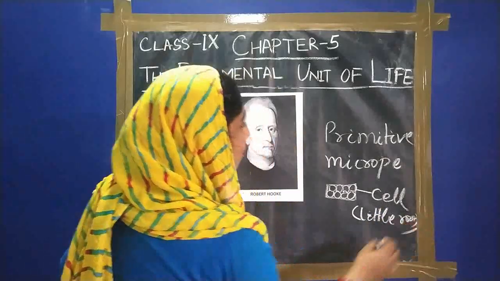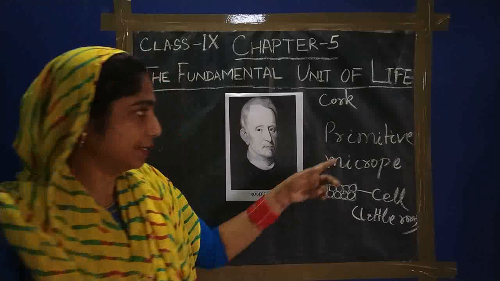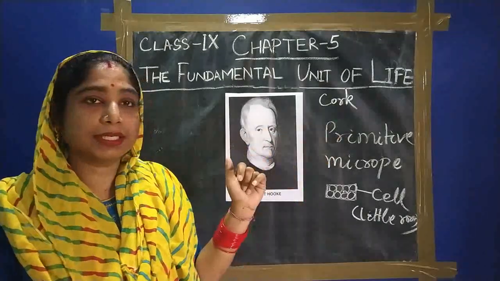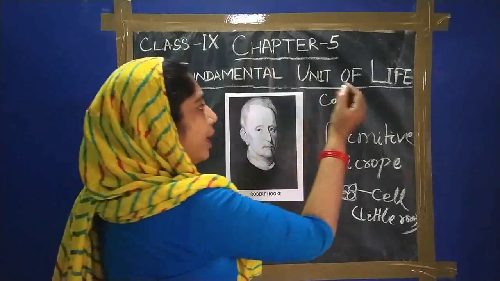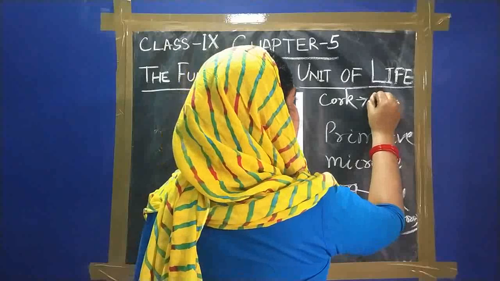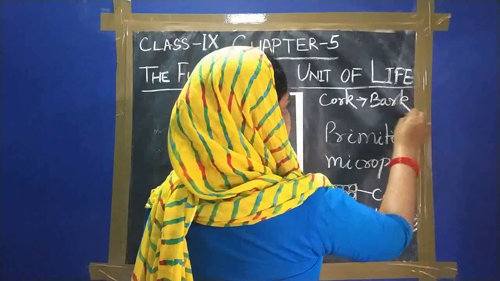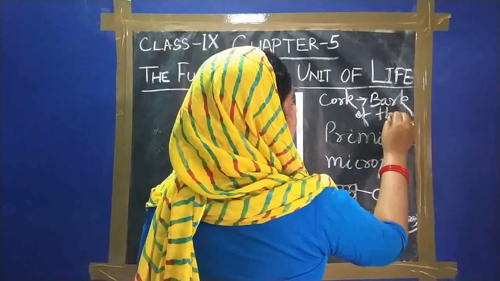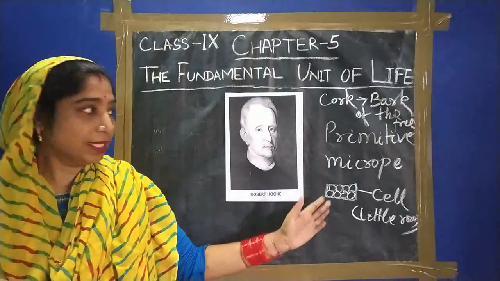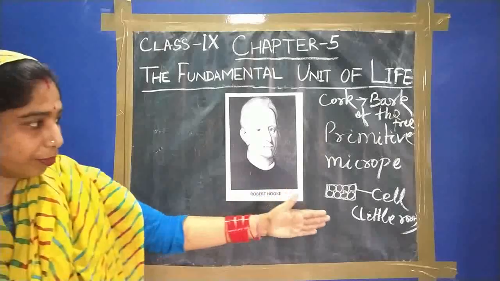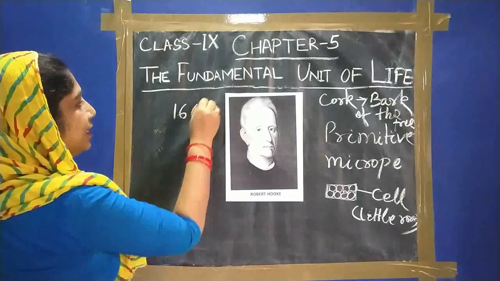When he examined the cork cells, he saw little rooms and named them cells. Cork is obtained from the barks of trees. This name was given by this person in the year 1665.